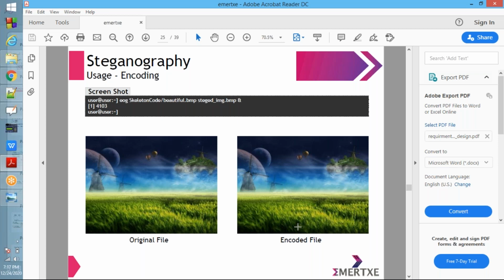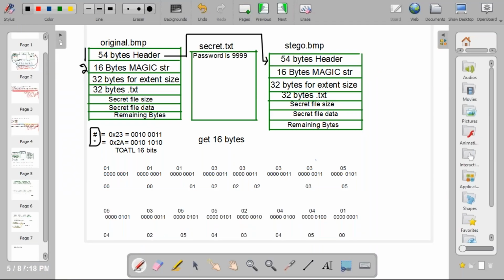See now, I will give an image. Whenever you try to decode that image, there is no guarantee that some information is there in that image. To know that, we need to encode the magic string.